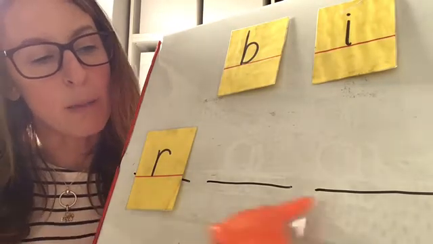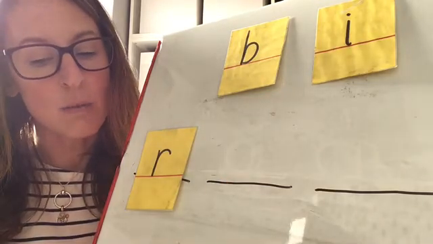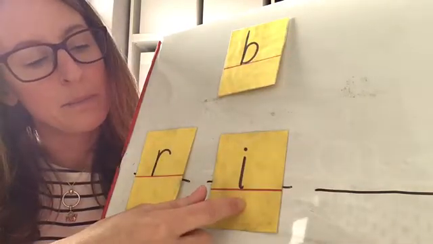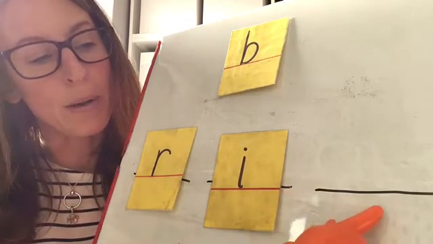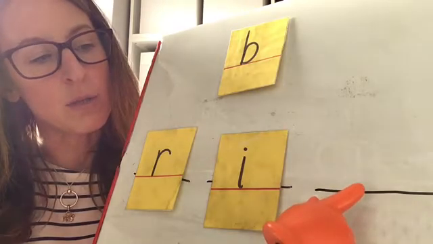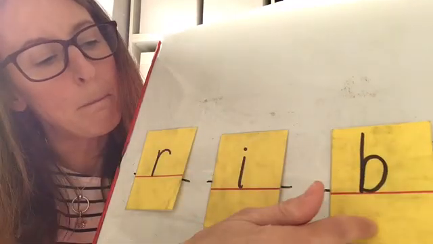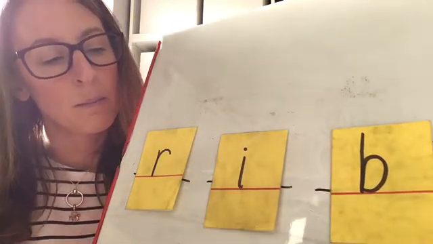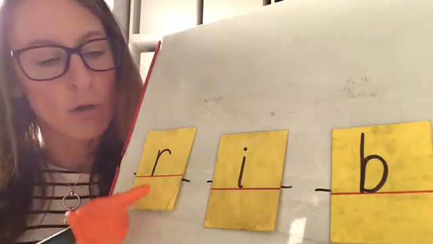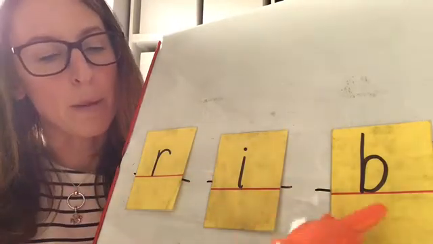If this were the word rib, which sound would go here? Find the sound and pull it down, making the sound as you do so. I. If this were the word rib, which sound would go here? Find the sound and pull it down, making the sound as you do so. B. Now we have made the word rib. We can say the sounds and read the word. R, I, B, rib. R, I, B, rib.